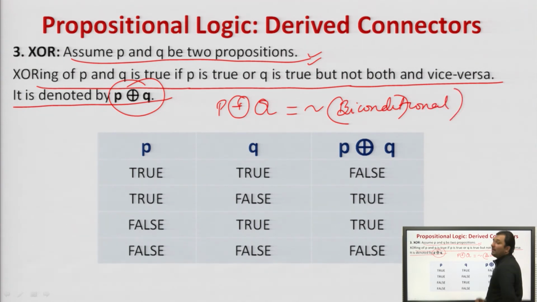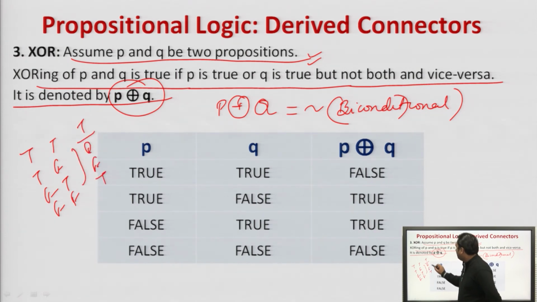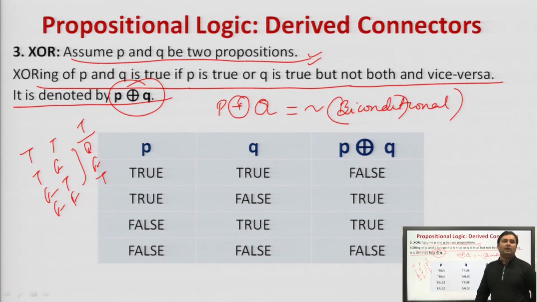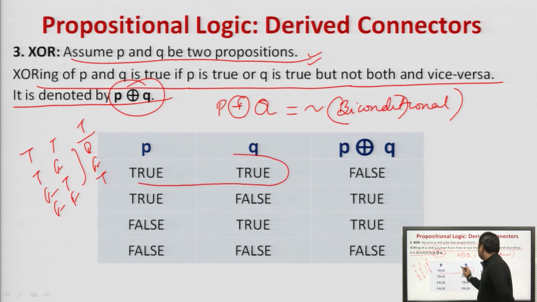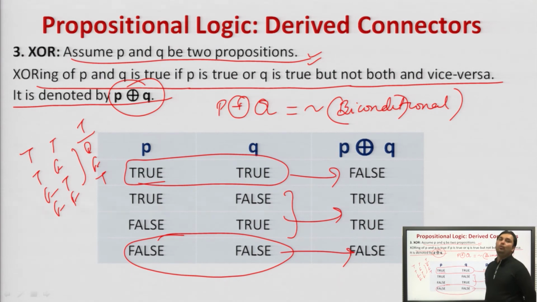What happens in a biconditional statement? That is true, true, true; true, false, false; false, true, false; false, false, true. So what happens? If both are the same, it will return true, otherwise it will return false. So what is happening here? The same values return true, and the reverse returns false.